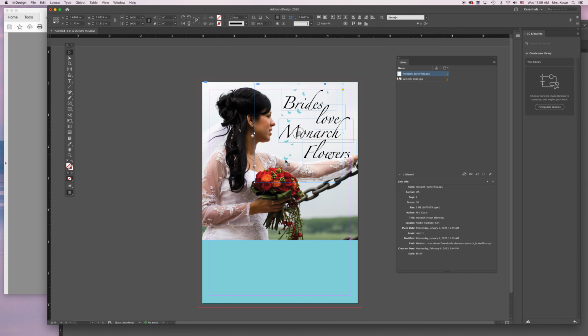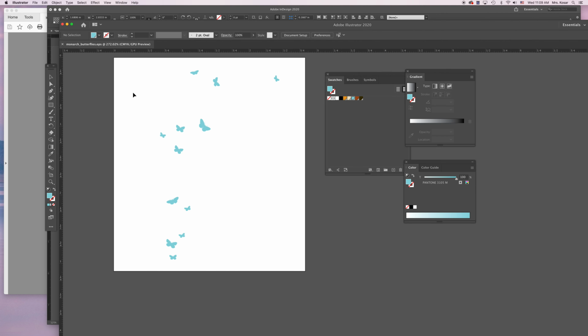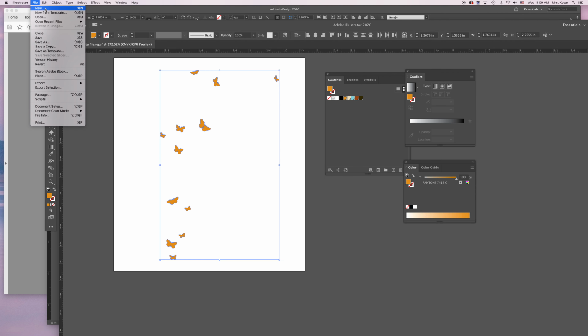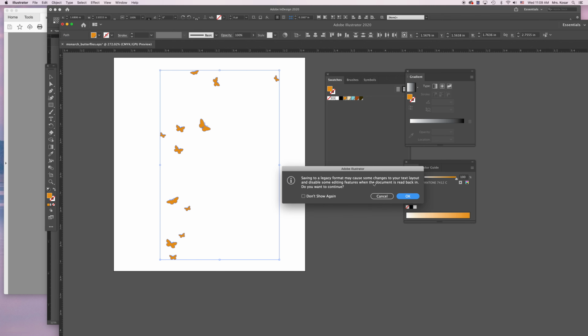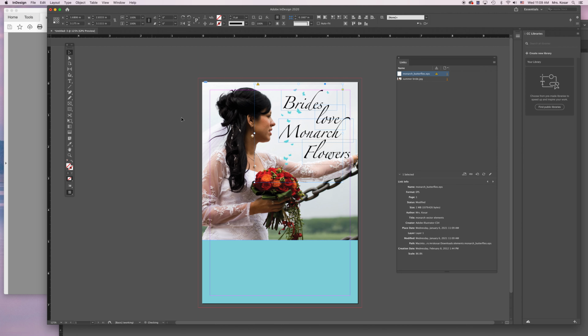If it doesn't, let me see if I can make it do it on purpose. Let's see if I undo that and I save it again, and I go back to InDesign. Notice that they got kind of fuzzy, and notice there's an exclamation point in a yellow triangle. If I look in my links panel, you can see that it has the same thing. What this is telling me is something changed in the link. The file got changed, but it didn't automatically update. So to update it, I just double click on that exclamation point, and now they're orange again.